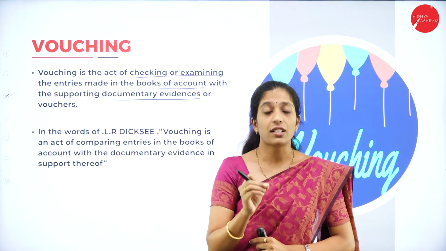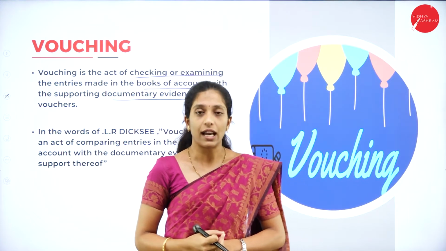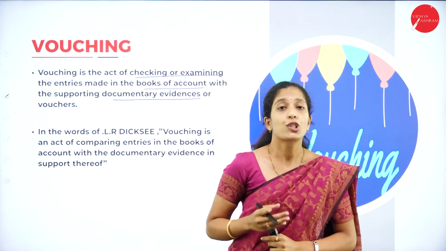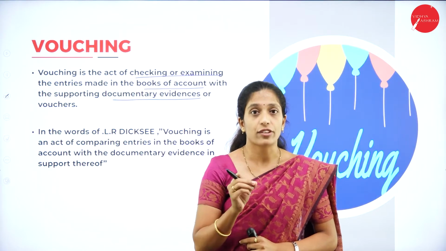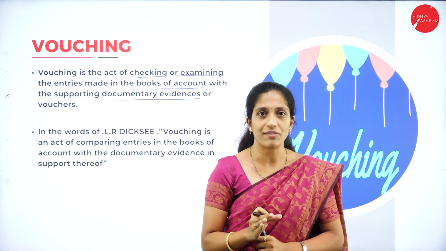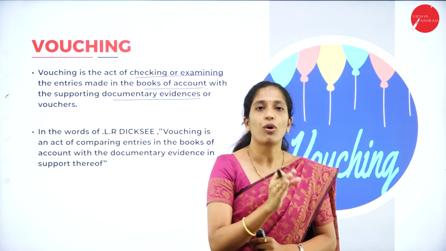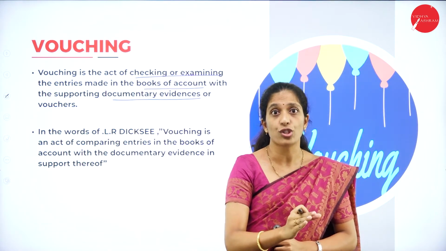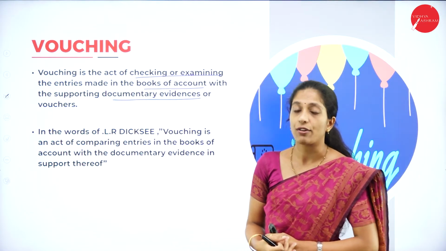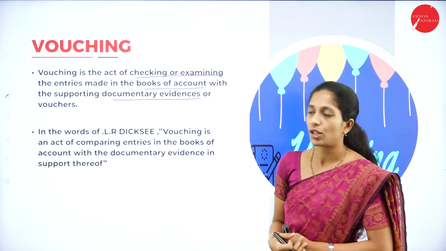For each and every transaction, there should be a documentary evidence. When an auditor examines the transaction, he will verify both the documentary evidence or voucher and the transaction recorded in the books of account. That process is called vouching.